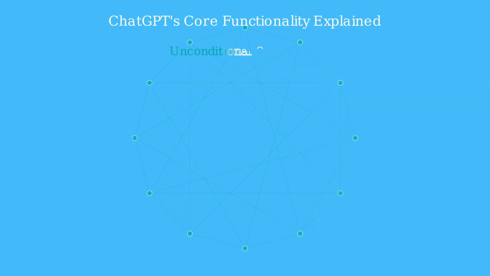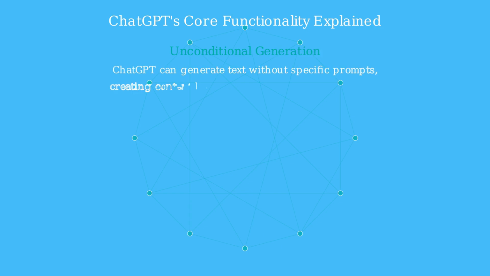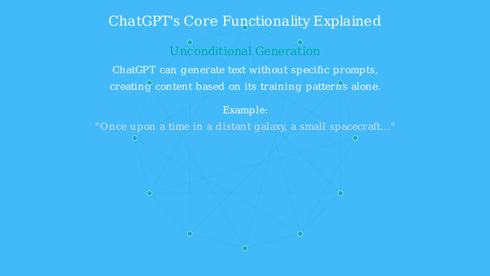The model can also perform unconditional generation, creating text without specific prompts. This enables it to write stories, poems, or essays based solely on patterns it learned during training, such as starting a sci-fi narrative with "Once Upon a Time in a Distant Galaxy."